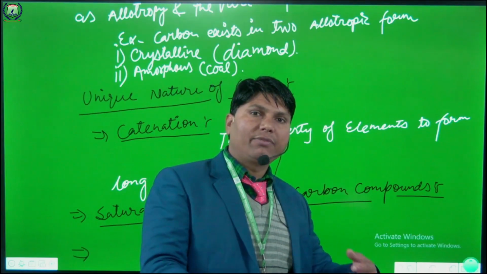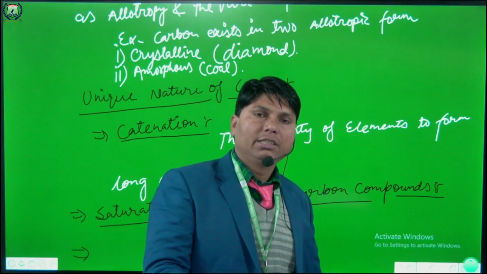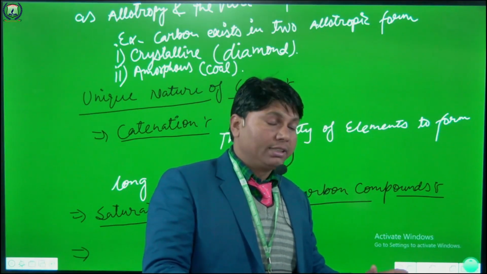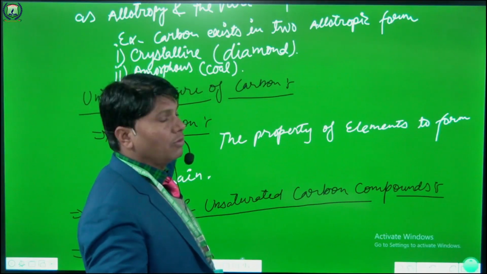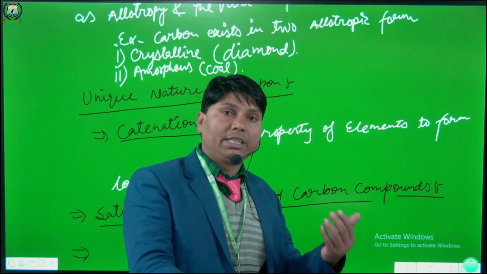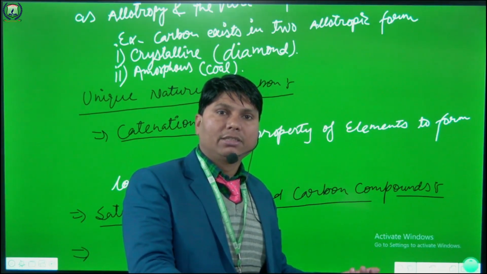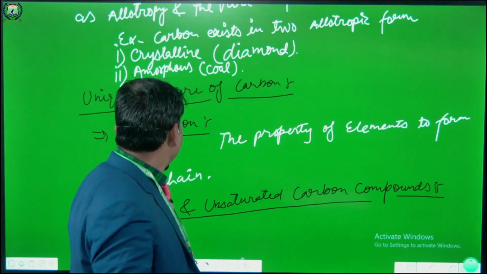It means carbon forms more and more long chains. This property is found only in a single element, that is carbon. Okay.